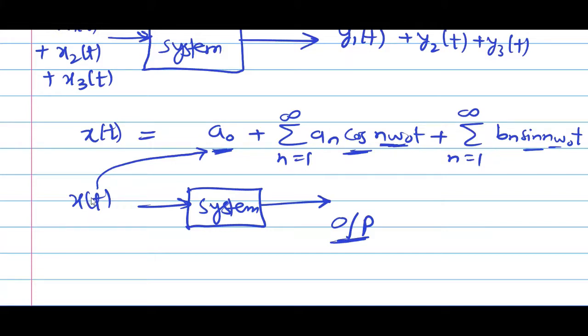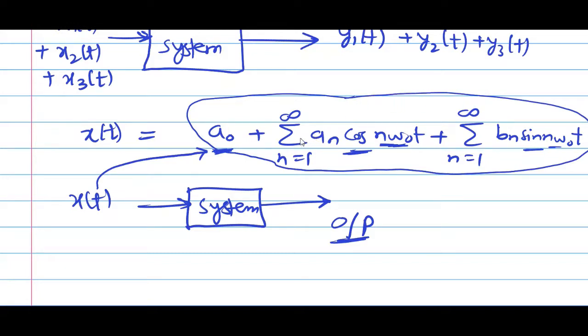Once we are representing our signal x of t by the trigonometric Fourier series, we come to know the frequency components in our signal x of t, and the same frequency components will be present in the output. So we will get to know the output frequency components. That is the application of Fourier series. Fourier series helps us to develop an algorithm to determine the output frequencies.